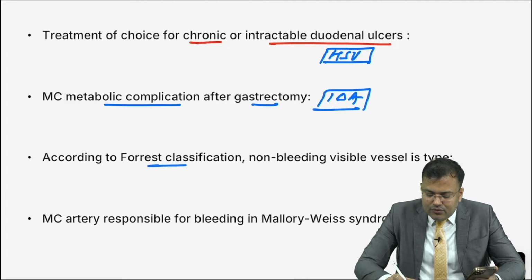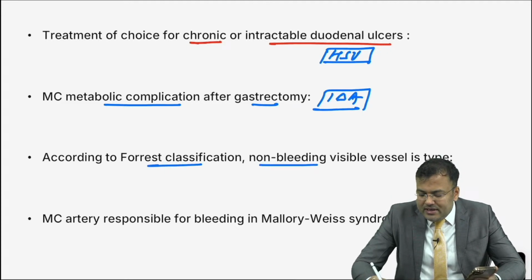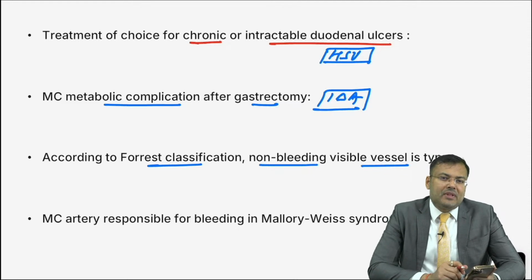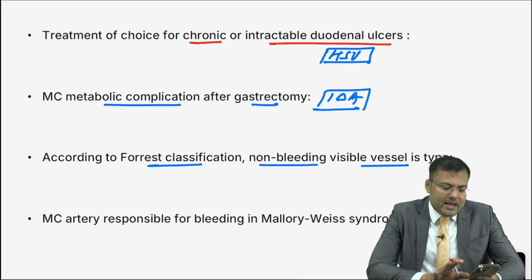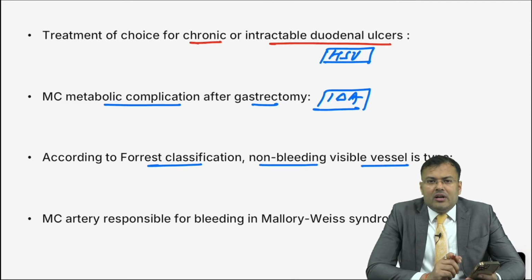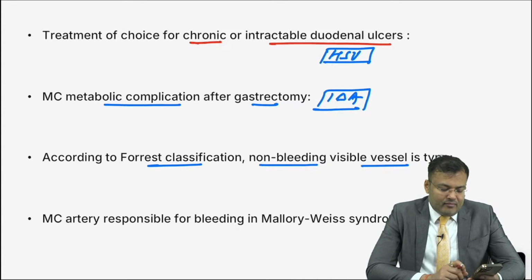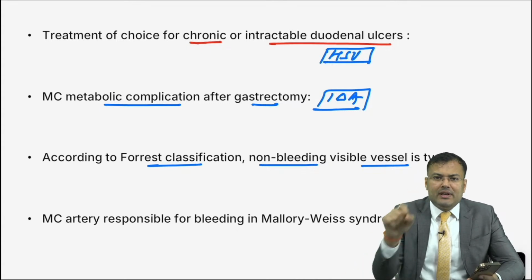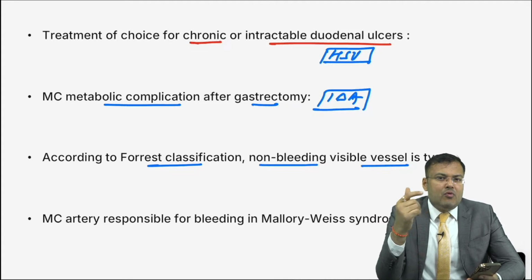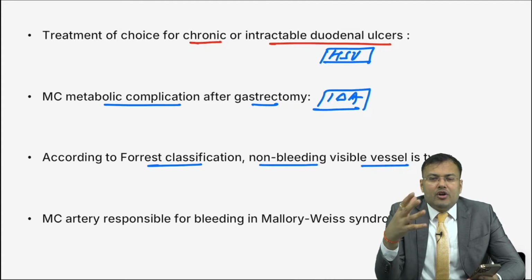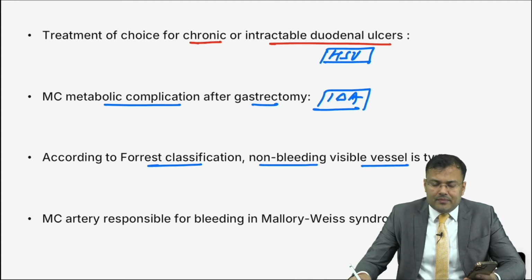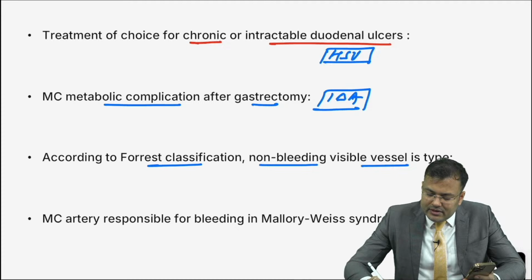Next, according to the Forrest classification, non-bleeding visible vessel, which type? Let me see who is the first person to reply here. Yes, very good. So you know that type 1A is active pulsatile bleeding, 1B is oozing, 2A is non-bleeding visible vessel, 2B is adherent clot, 2C is black dot, and 3 is clean base. So this is 2A, non-bleeding visible vessel.